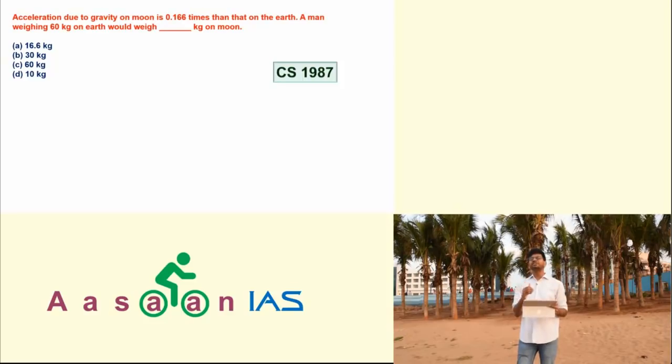So if he is weighing 60 kg on the earth, then obviously he will weigh 10 kg on the moon. Again the same question. Hope you are getting my message. You see, this kind of questions especially, which are not very common, not every aspirant can answer unless he must have gone through this kind of concepts. But there are many such concepts. How many concepts you can prepare without knowing this? But if you would have seen these questions already, how helpful this is, you can understand.